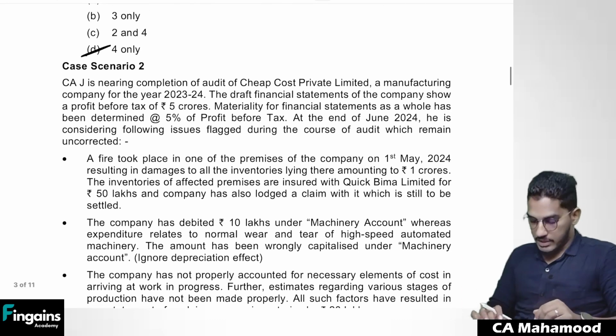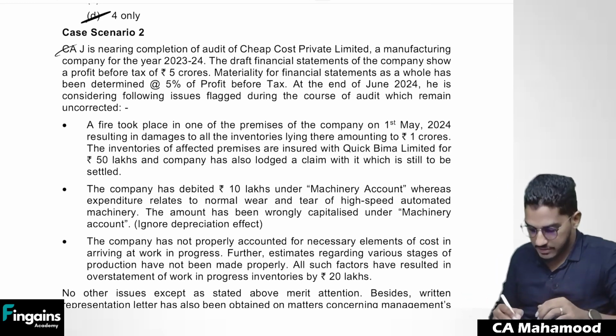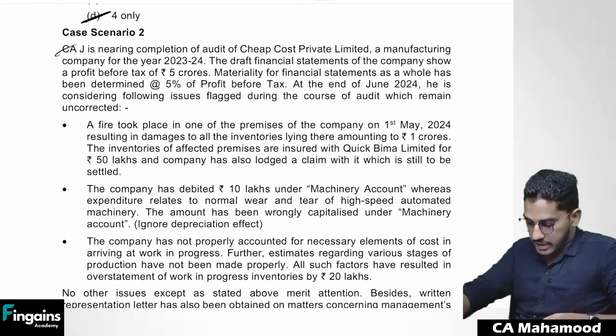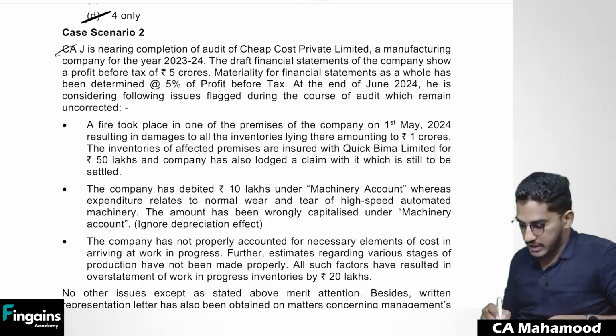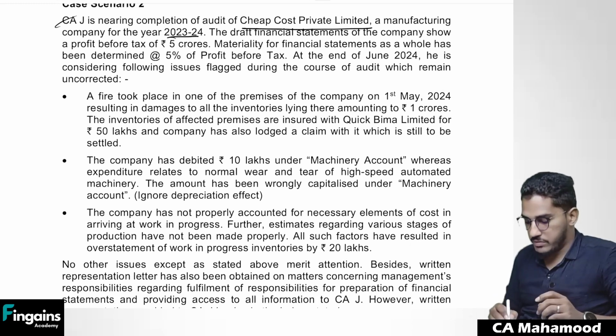Let us now have a look at case scenario number 2. Let's try to understand what are the facts of this case. CAJ is nearing completion of audit of Cheap Cost Private Limited, a manufacturing company for the financial year 2023-24.